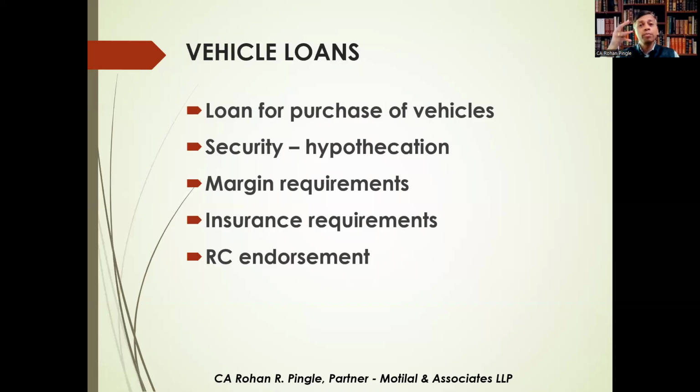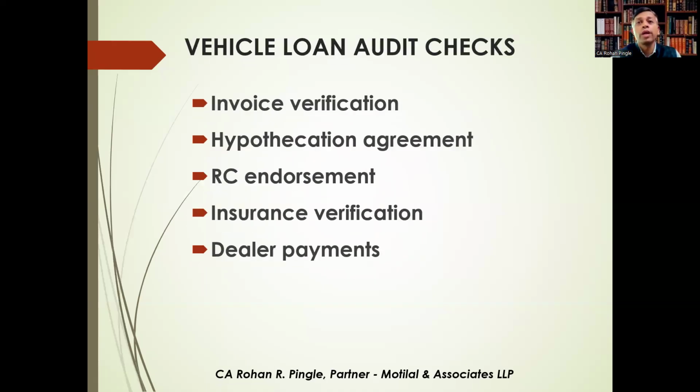So these three important factors need to be taken care of. What? Fake invoices, non-registration of hypothecation, and absence of insurance. These are the important things we need to see are all documented. So the bank ensures its security through endorsement in the registration certificate, that is RC, showing the bank as hypothecatee. So let's see what are the checks under vehicle loan.